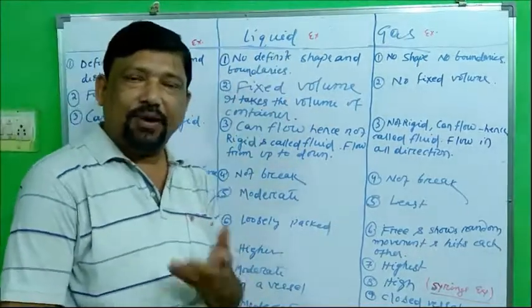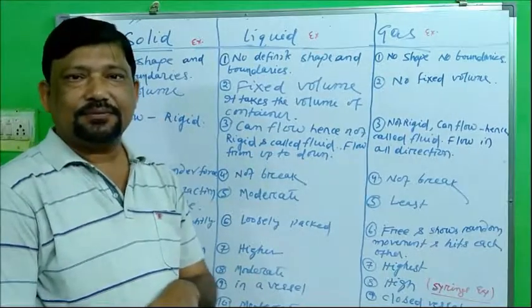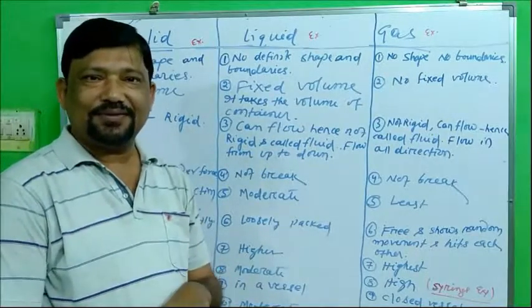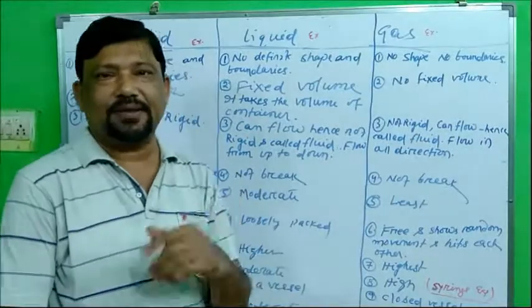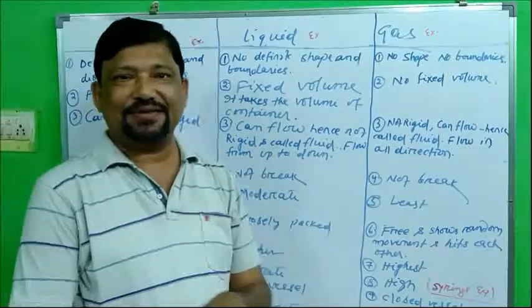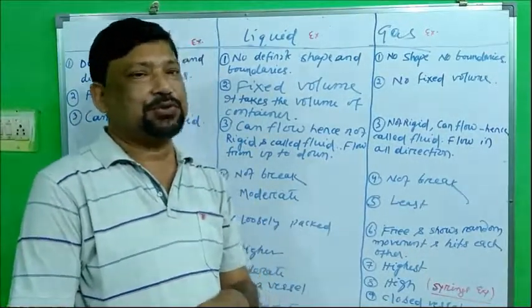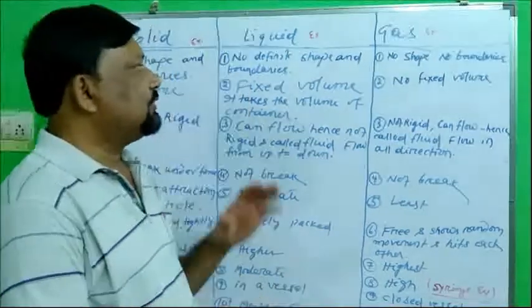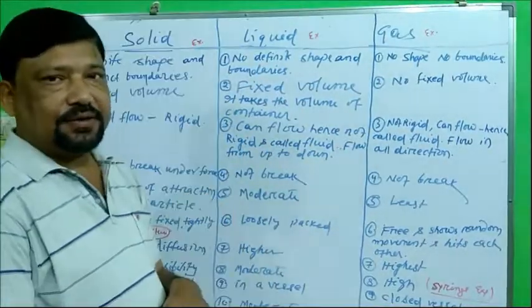Liquid: water, oil. Gas: a very common thing in your house, CNG, through which your mother cooks food for you. So there are some examples of states of matter.